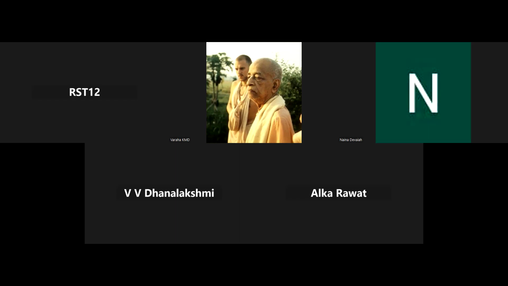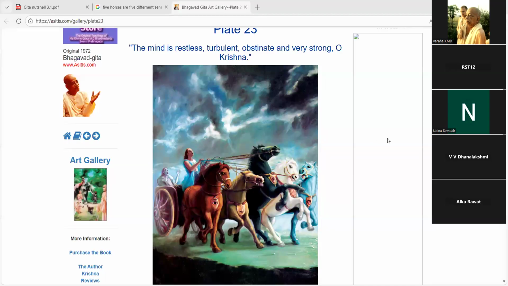Okay, I got it. Are you able to see this horses screen? Maybe Naina Mataji, you can confirm. I think Dhanlakshmi Mataji has some trouble. She is not well. Yes, okay, yes, Prabhuji.